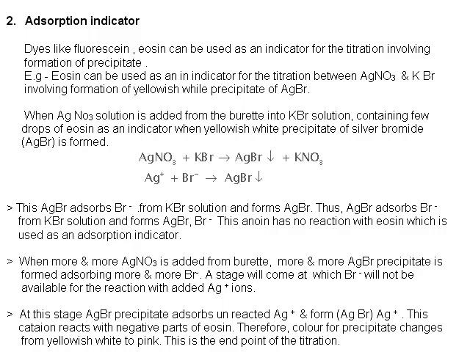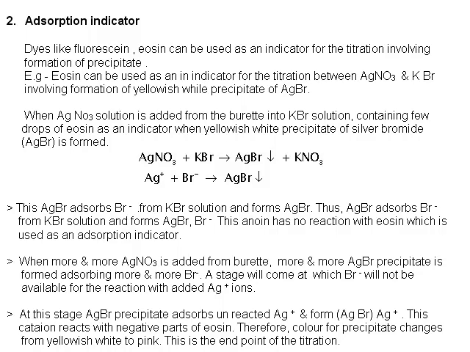Adsorption indicator. Dyes like fluorescein, eosine can be used as an indicator for the titration involving formation of precipitate. Example, eosine can be used as an indicator for the titration between AgNO3 and KBr involving formation of yellowish-white precipitate of AgBr. When AgNO3 solution is added from the burette into the KBr solution containing few drops of eosine as an indicator, yellowish-white precipitate of silver bromide, AgBr, is formed. AgNO3 plus KBr gives AgBr precipitate plus KNO3. Ag+ plus Br- gives AgBr precipitate.